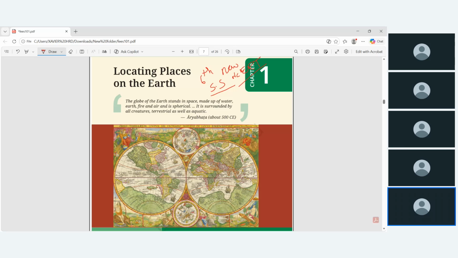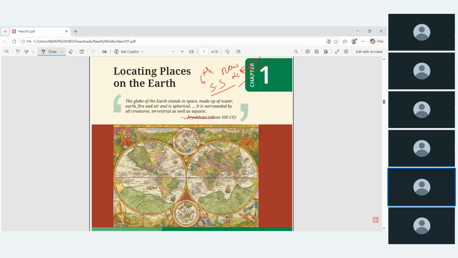And the first chapter starts with a quotation from Aryabhatta: the globe of the earth stands in space, made up of water, earth, fire, air, and it is spherical. It is surrounded by all creatures, terrestrial as well as aquatic.